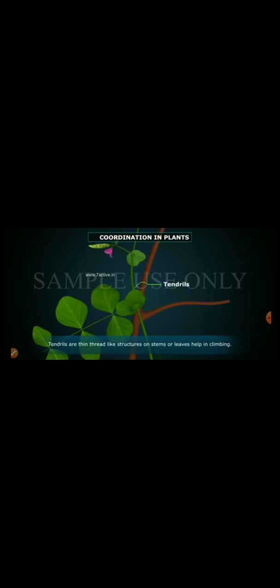Tendrils are thin thread-like structures on stems or leaves that help in climbing. If the part of the tendril is in contact with any object, the tendril circles around the object and clings to it. The growth is slow, and it is not as rapid as the part of the tendril away from the object.